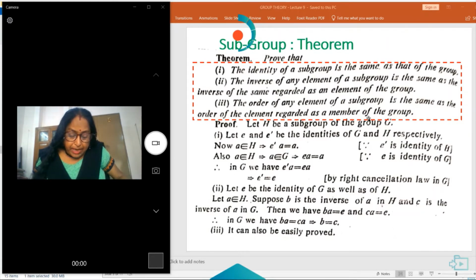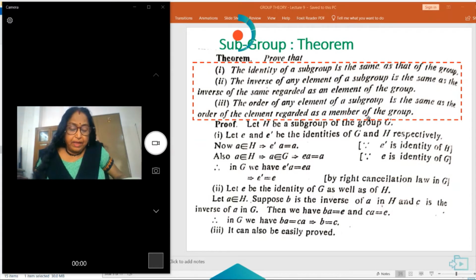If A belongs to H, this implies E dash A is equal to A because E dash is the identity element of H. Now also A belongs to H, this implies A belongs to G. This implies EA is equal to A because E is the identity of G. In G, we have E dash A is equal to EA, and this implies E dash is equal to E by right cancellation law.